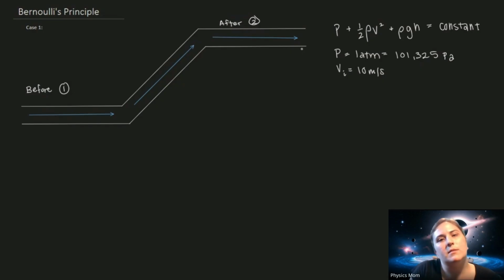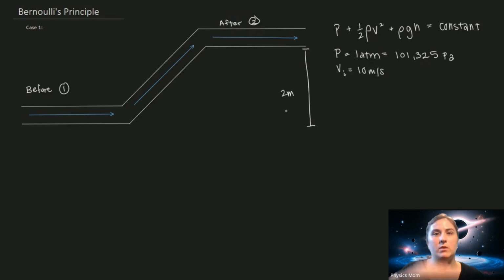And then let's say that the pipe increases to a height of 2 meters. So this is going to relate to how we can make water flow uphill. The final height, H2, we'll call 2 meters, where the initial height is at ground level, which we'll call 0 meters.